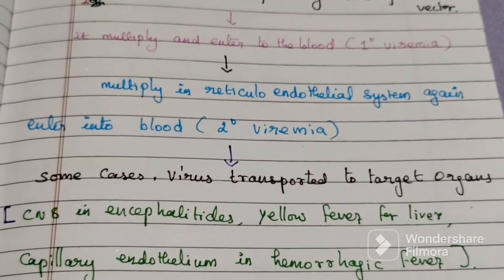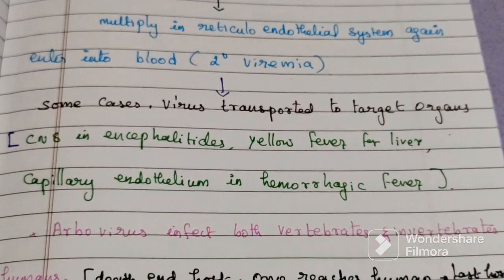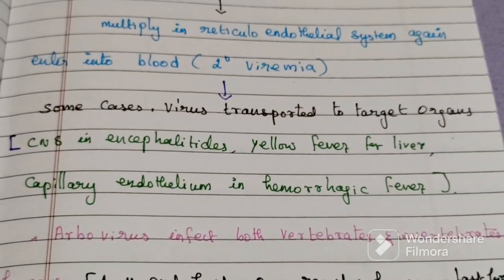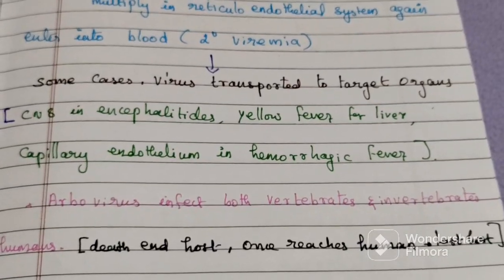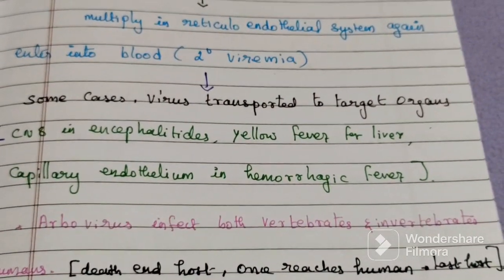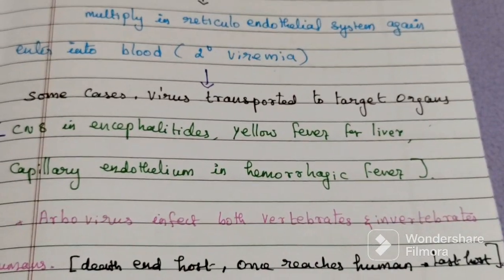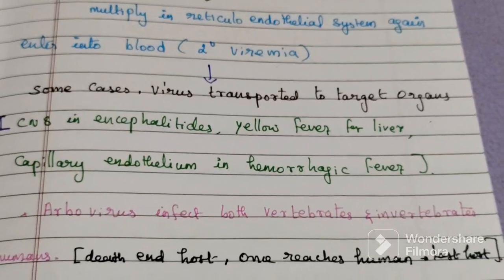These arboviruses infect vertebrates, invertebrates and humans. Humans are the dead-end host: once the virus reaches the human being, the human is the last host.